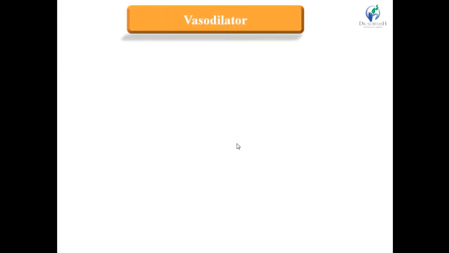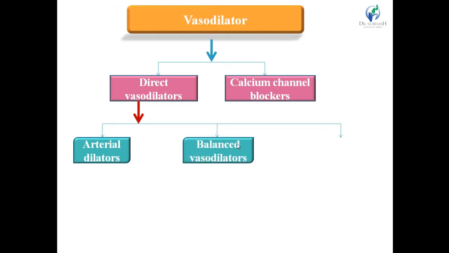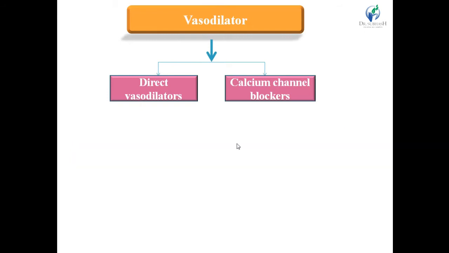Here, just revising the classification of the vasodilators. Vasodilators are divided into two classes: direct vasodilators, and the second one is the calcium channel blockers. Direct vasodilators again have three different subclasses. First one is arterial dilators, second one is the balanced vasodilators, and the third one is the arterial and venous dilators. This class of direct vasodilators has been discussed in the previous lecture. In today's lecture, we are going to discuss the calcium channel blockers.